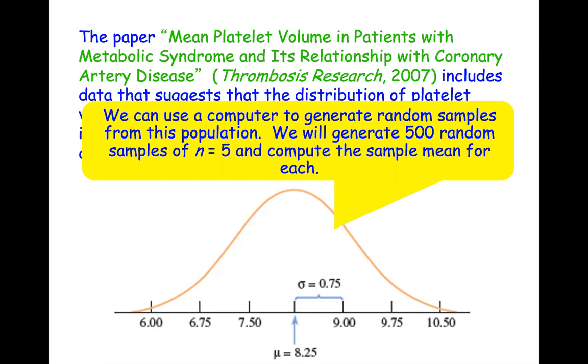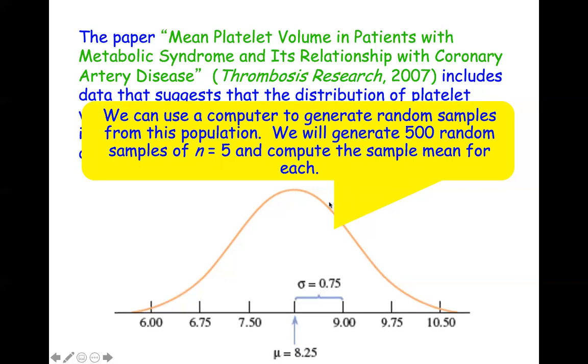Now what we're going to do is use a computer generator to randomly sample from this population. We're going to start with taking samples of 5. We take a sample of 5, find the mean, sample of 5, find the mean. We're going to do that 500 times with the computer generator and make a sampling distribution.